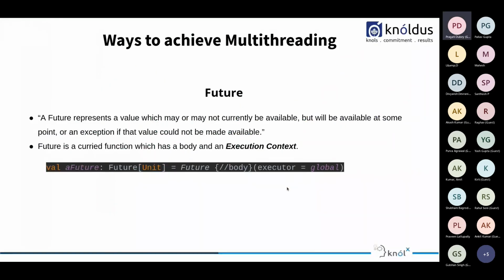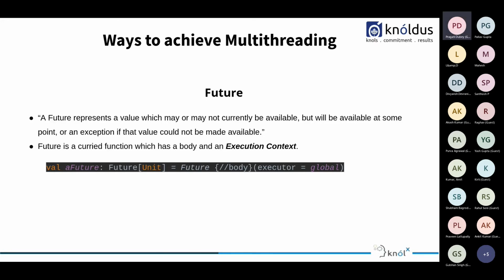Now we come to a point, what is a future? So basically, a future represents a value which may or may not be currently available but will be available at some point of time, or an exception for that value if it is not available.